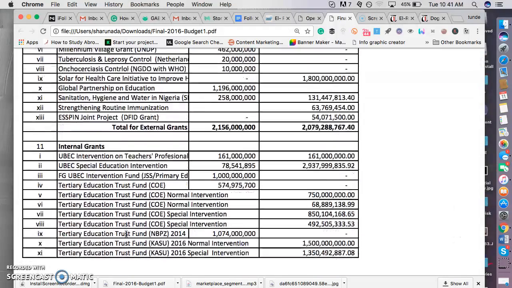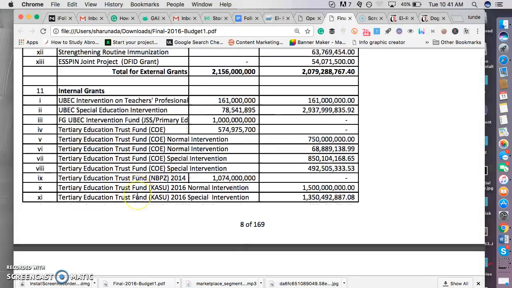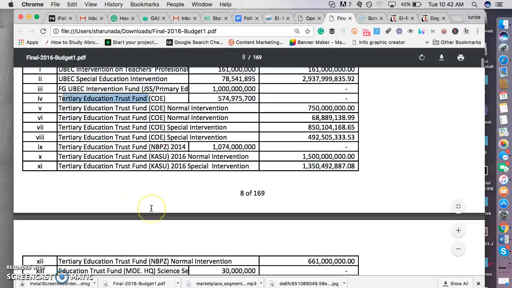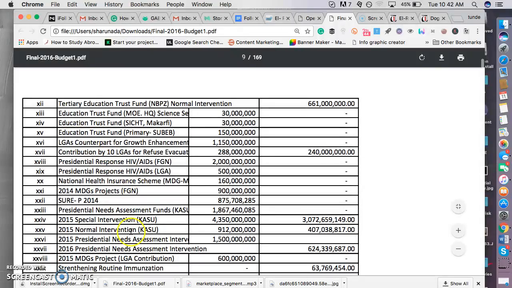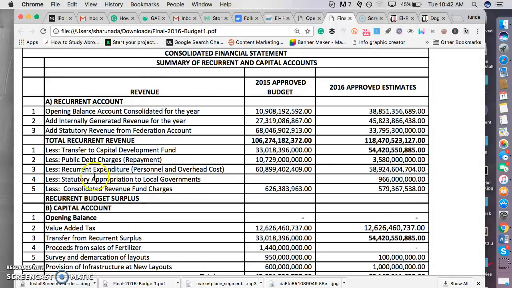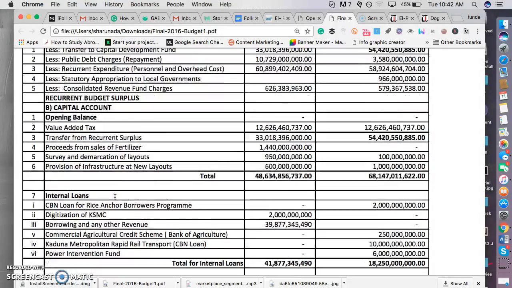And also there are grants from the Tertiary Education Trust Fund, TETFund. There are also some other ones right here, but I'm not interested in those, and you can also check them out sometime.